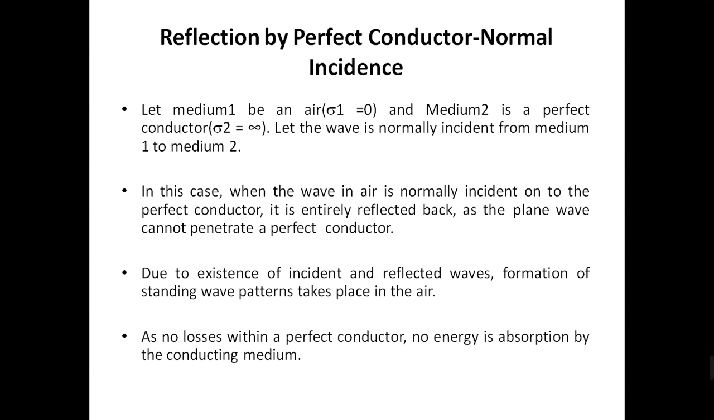In this case, when the wave traveling in air is normally incident onto the surface of the perfect conductor, it is entirely reflected back, as the plane wave cannot penetrate into a perfect conductor. Due to the existence of incident and reflected waves, a standing wave pattern forms in the air. As there are no losses within a perfect conductor, no energy is absorbed by the conducting medium.